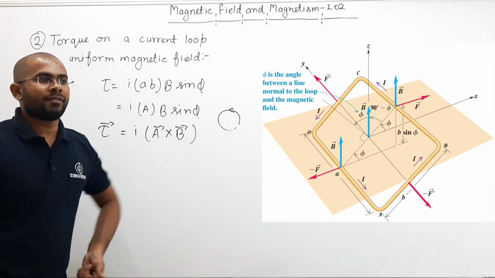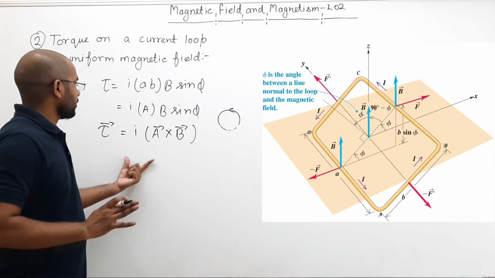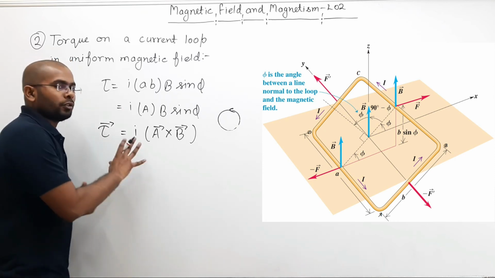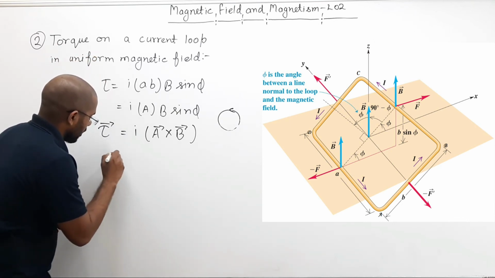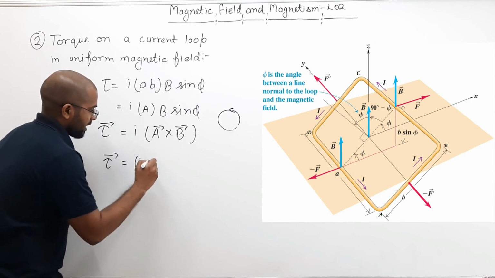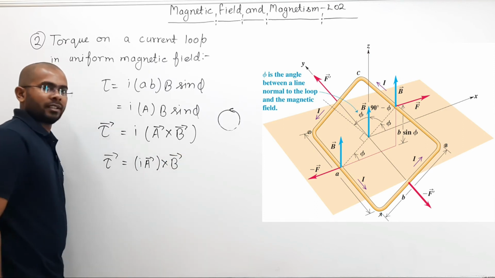What is phi? Phi is the angle between area vector and the field vector. So this is your torque on a loop. Now, you can also write it in a different way. Torque is equal to I times A cross B. You can also write it like this.